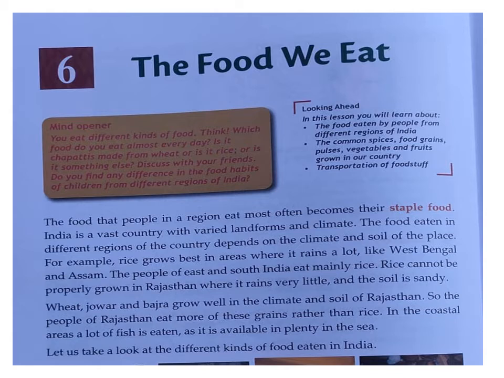Wheat, jowar, bajra grow well in the climate and soil of Rajasthan. So which types of crops are grown in Rajasthan? Wheat, jowar, bajra. But in the place where there is more rain, we can grow rice. So people of Rajasthan eat more of these grains rather than rice. In the coastal area, a lot of fish is eaten as it is available in plenty in the sea. Let us take a look at the different kinds of food eaten in India.